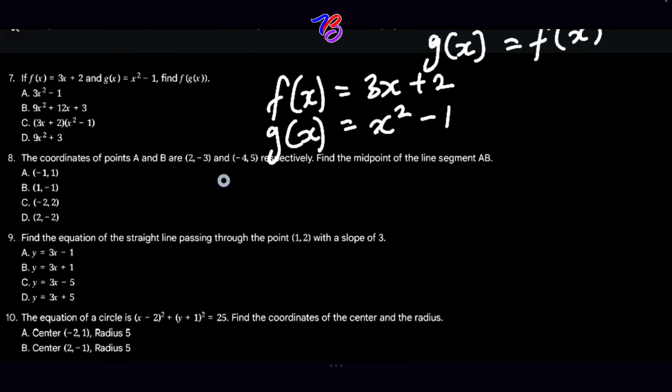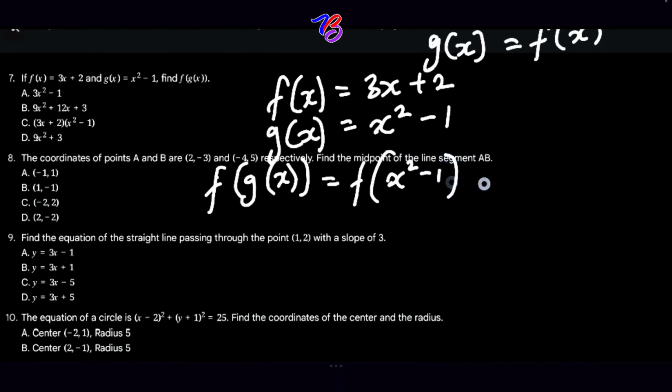So by substitution now, f of g of x will equal f of x squared minus 1, and is equal to 3 times x squared minus 1, plus 2.